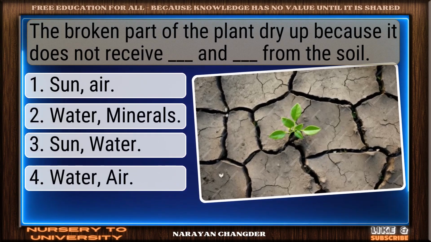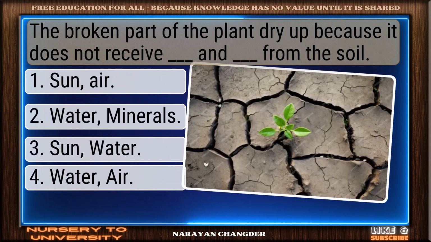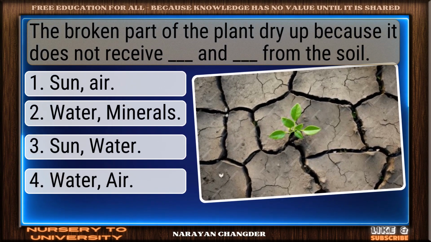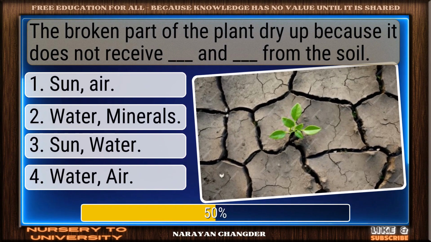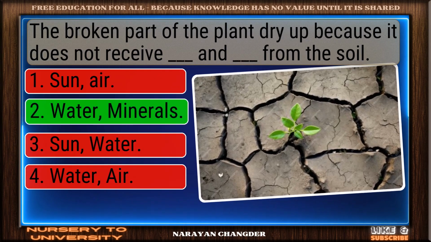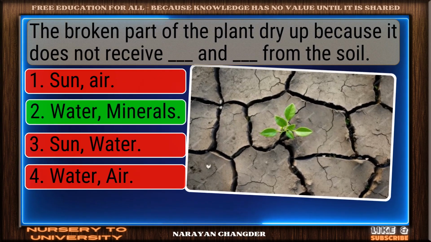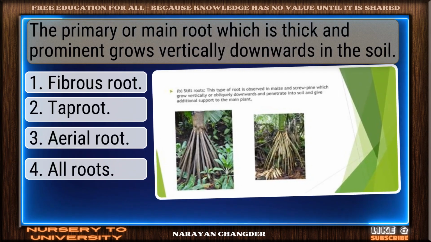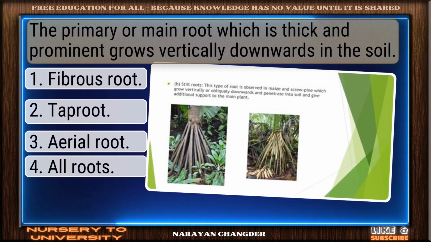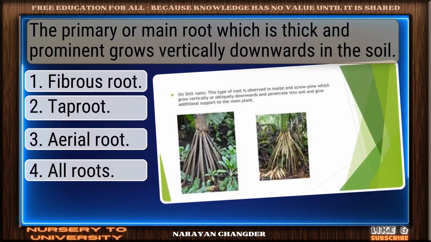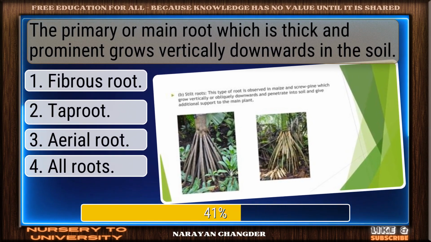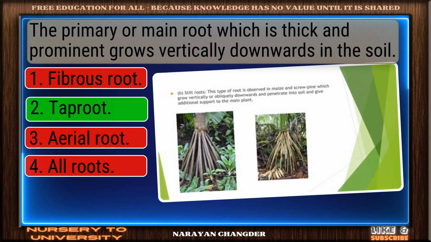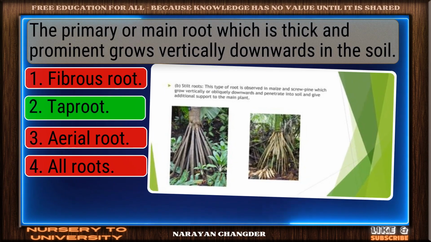The broken part of the plant dries up because it does not receive a dash and dash from the soil. You got it. Your choice water, minerals is right. The primary or main root, which is thick and prominent, grows vertically downwards in the soil. Right again. Taproot is a valid answer.